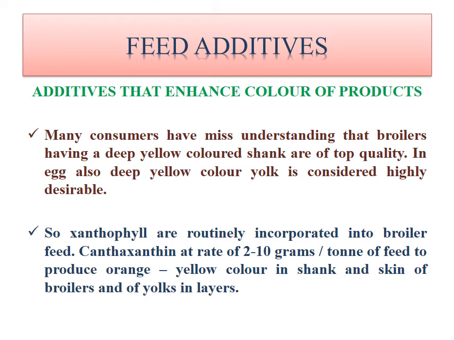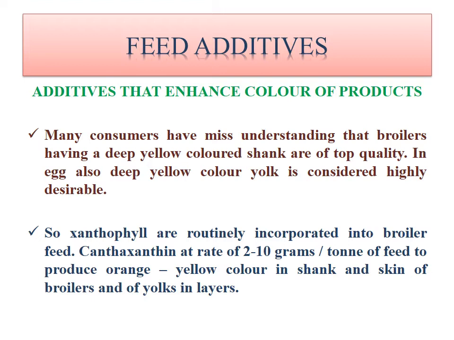Generally the people who consume egg and meat prefer a particular color in egg and meat. Many consumers have the misunderstanding that broilers having deep yellow colored shanks are top quality. In eggs also, deep yellow colored yolk is considered highly desirable. But scientifically the color is not important, because the composition will be the same.